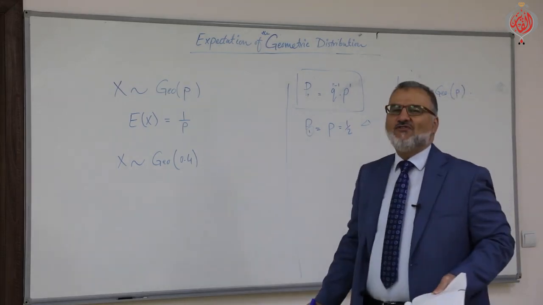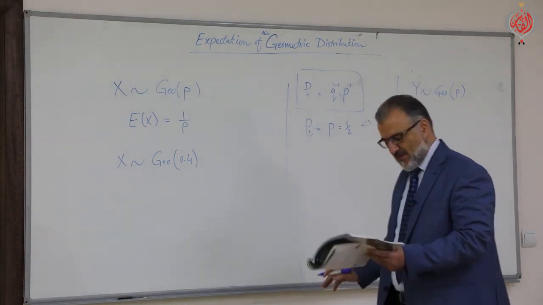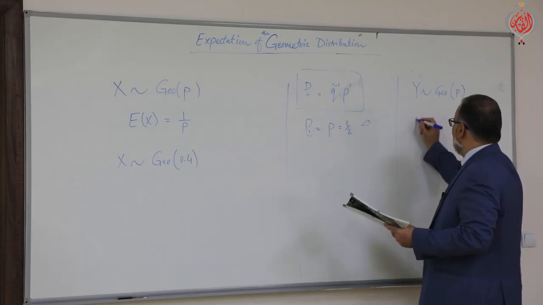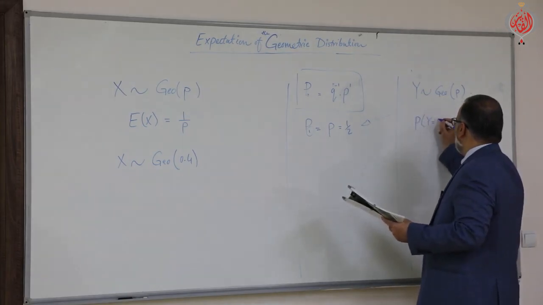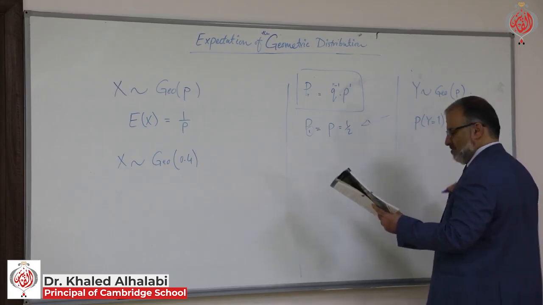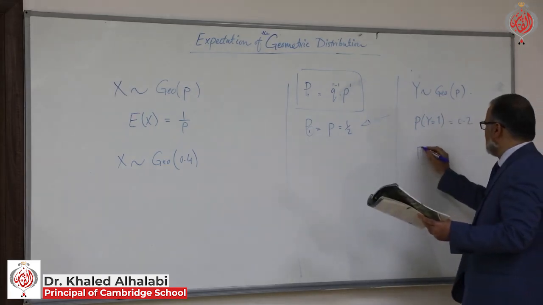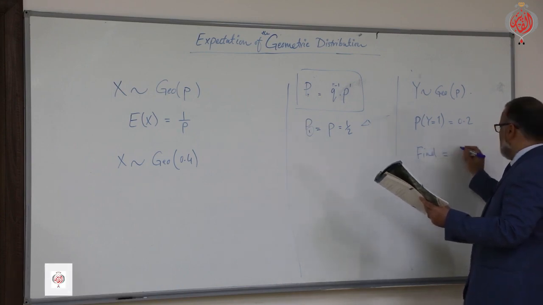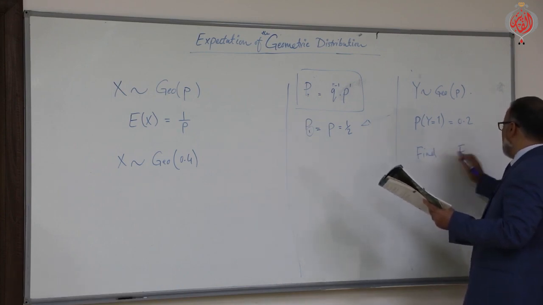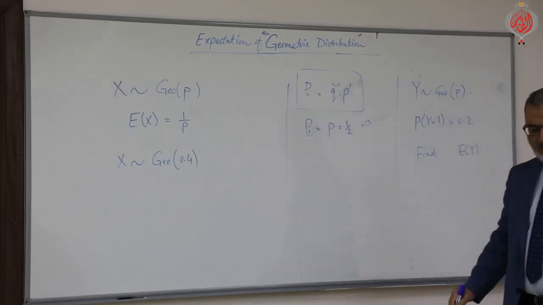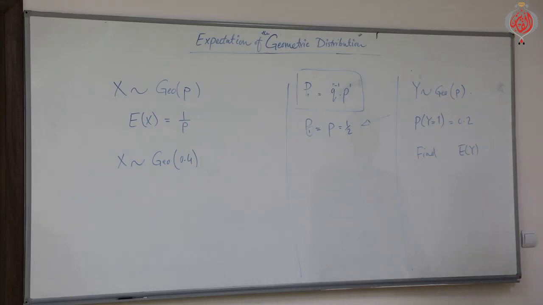It is not given. Now, given that the probability that y equals 1 equals 0.2, find the expectation of y. It means the mean of that geometric distribution.